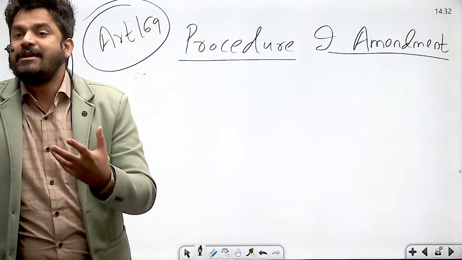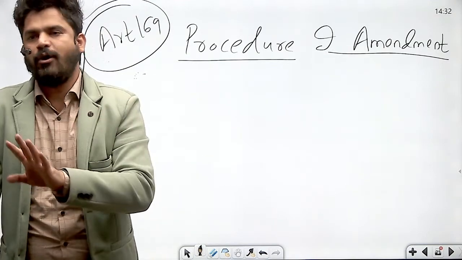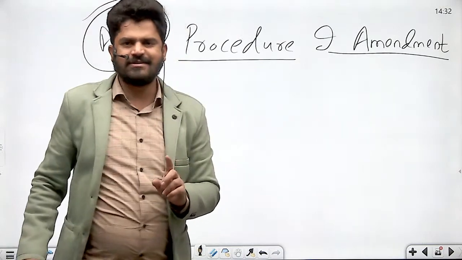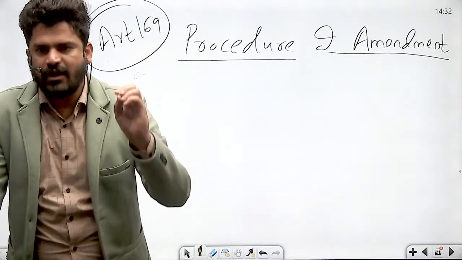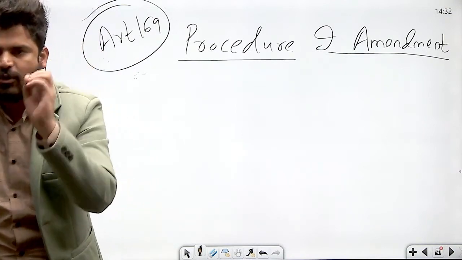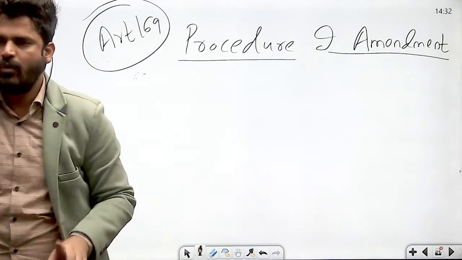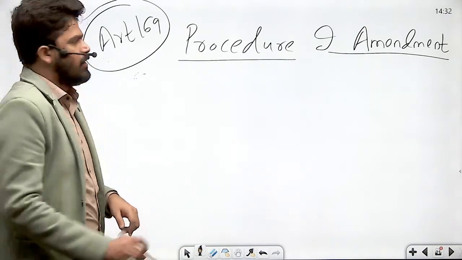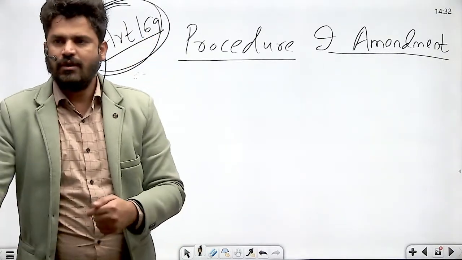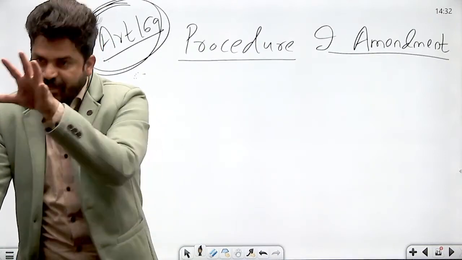Right? So even in that aspect, ultimately it is the Parliament which has to pass the law for creation or abolition of legislative councils. So more or less, the process for amendment of the Indian constitution can be initiated by the Indian Parliament only. It cannot be initiated by the state legislature except for one thing, that is Article 169, and even that, state legislative assemblies cannot create or abolish the council on their own.